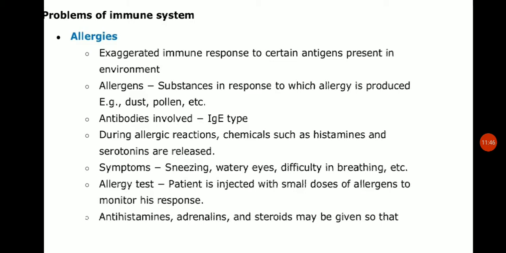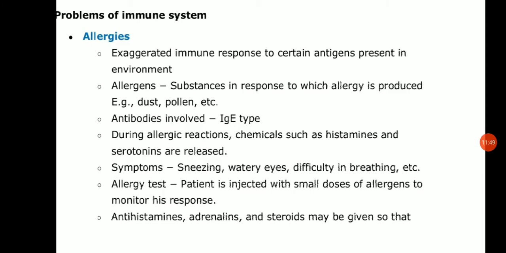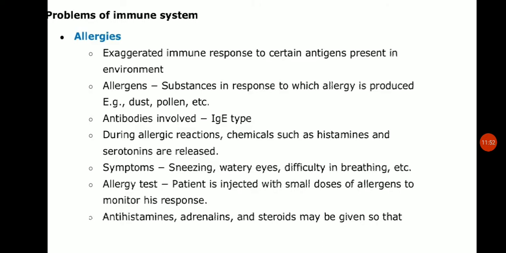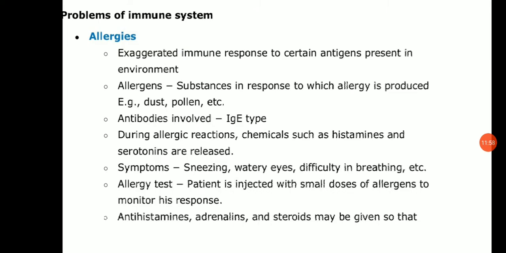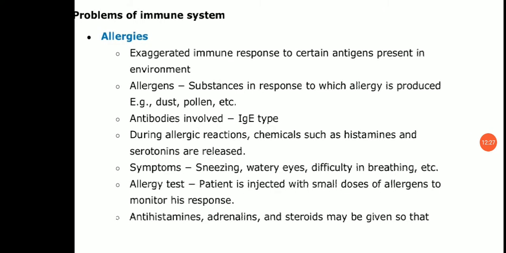The antibodies produced are of IgE type. And during allergic reactions, chemicals such as histamine and serotonin are released. Allergic reactions occur due to the liberation of this histamine and serotonin. These are produced by the mast cells. Histamine remains in the bound state in certain tissue cells known as mast cells and the basophil cells of the blood. So histamine is found in the mast cells and the basophil cells of the blood.